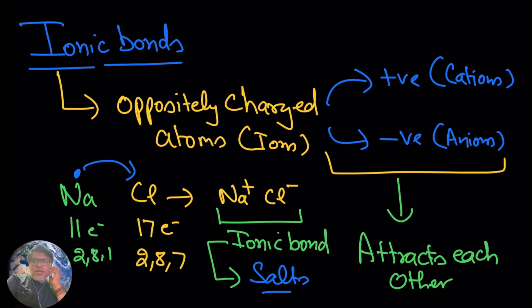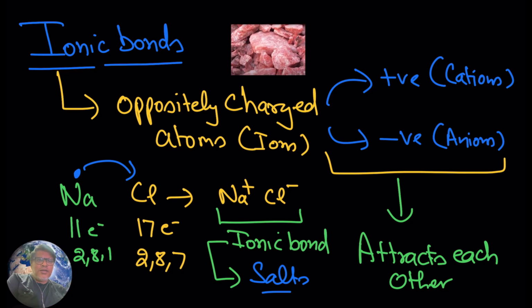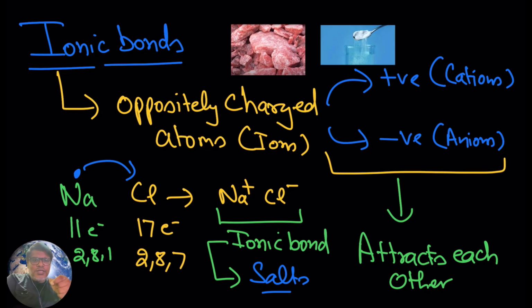Now I just want to tell you, you may think that ionic bonds are not much stronger, but see this dry salt: you have to use a hammer to break it. So it is strong, but you can also easily dissolve this salt in water.